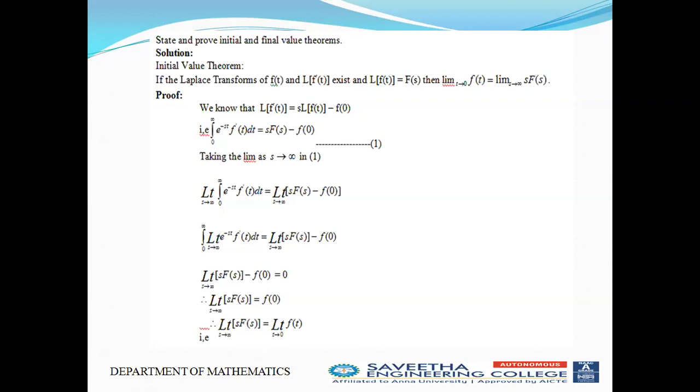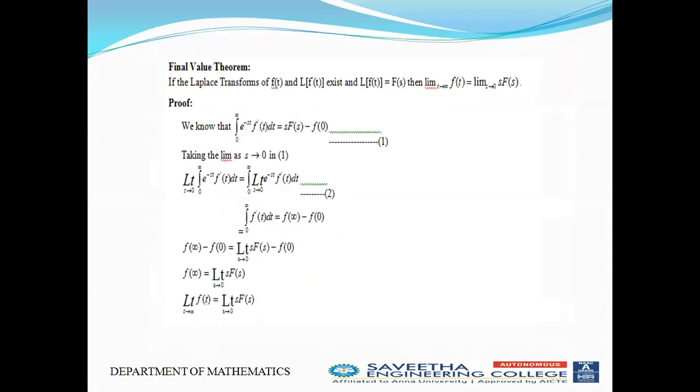Therefore limit s tends to infinity s F(s) minus f(0) is equal to 0. Therefore limit s tends to infinity s F(s) is equal to f(0), and limit s tends to infinity s F(s) is equal to limit t tends to 0 of f(t).